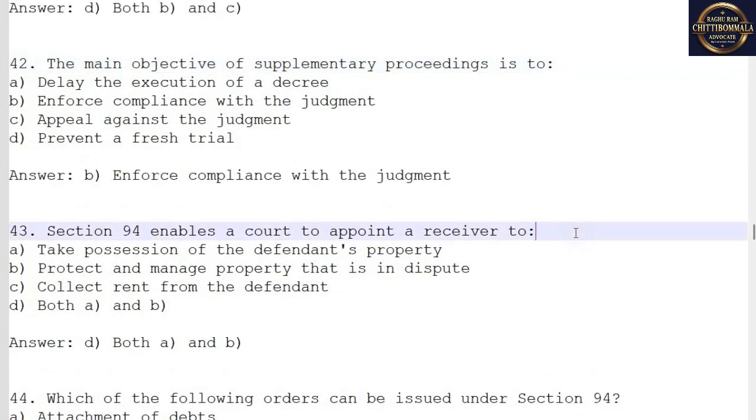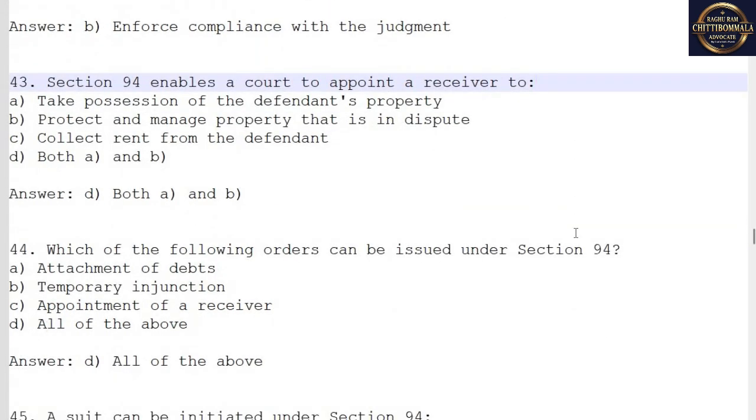43. Section 94 enables a court to appoint a receiver to A. Take possession of the defendant's property. B. Protect and manage property that is in dispute. C. Collect rent from the defendant. D. Both A and B. Answer: D. Both A and B.